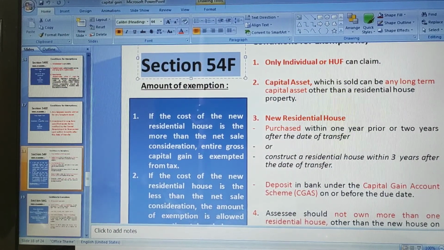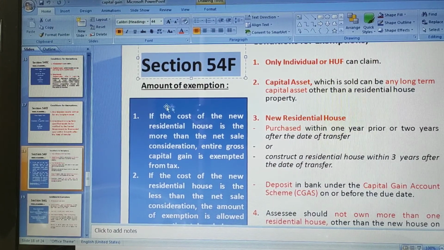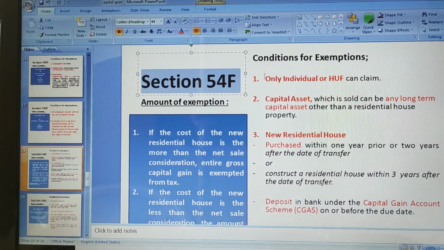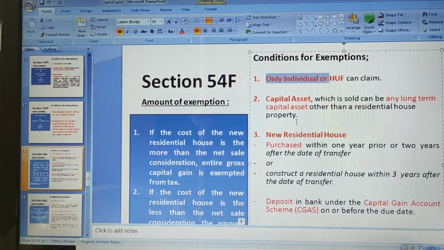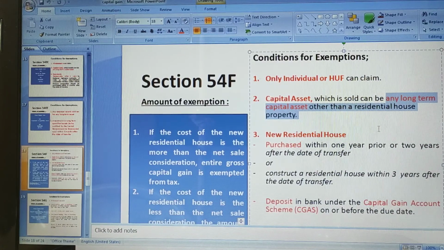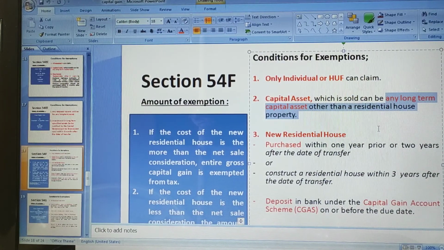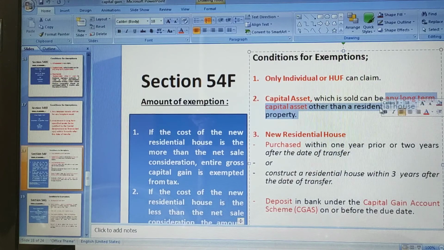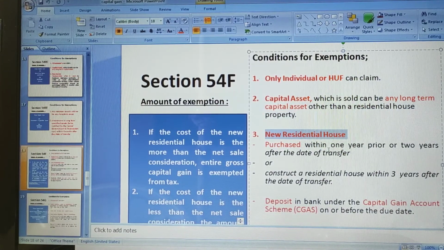So in that case we will see what are the conditions here. The conditions are: first condition, he should be an individual. Yes, he is an individual in our question. Any long-term capital asset should be sold apart from residential house. Yes, we have sold the agricultural land, that is a long-term capital asset in our question. And new residential house should be purchased. Yes, we have purchased the new residential house.